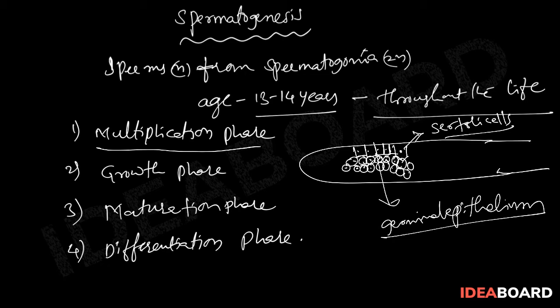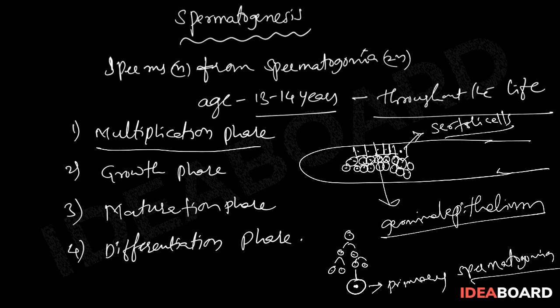After the repeated mitotic divisions, some of the cells cease the mitotic division and start growing in size. These enlarged cells are called primary spermatocytes.